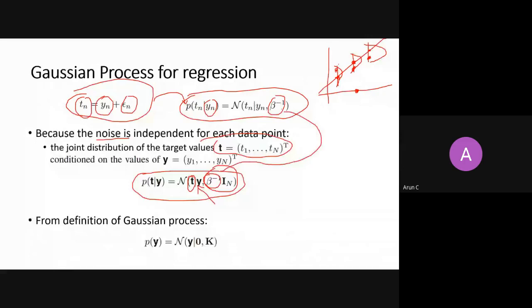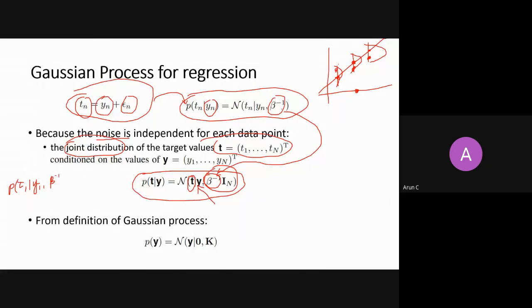The fact is, because they are independent, I can write the probability in terms of a product for every ti. So it is like this. How will you get a joint probability, as we have said in this likelihood function? It is the probability of t1 given y1, comma beta inverse, right?